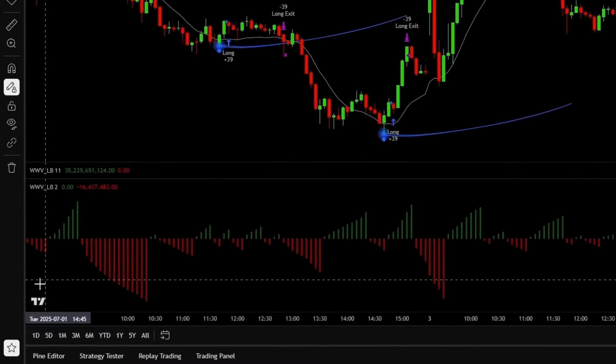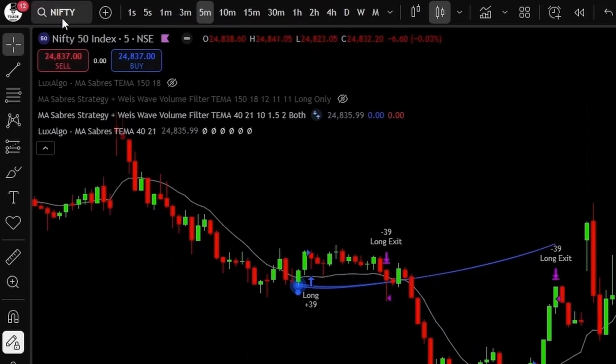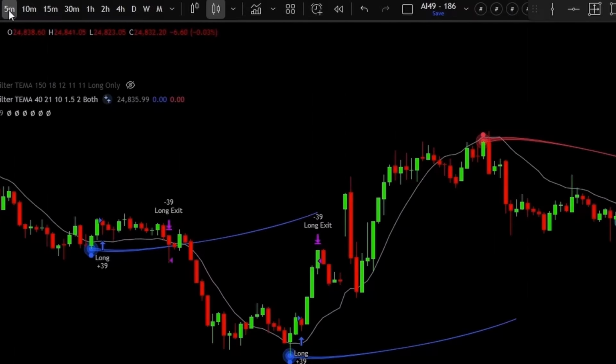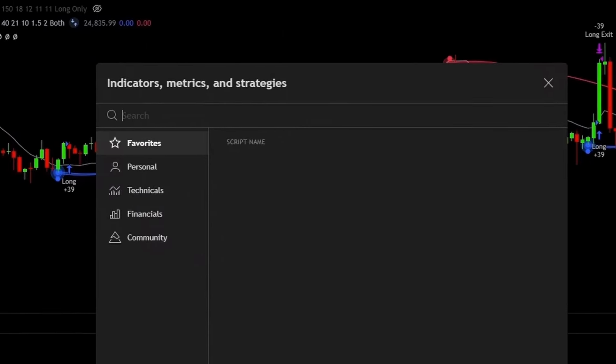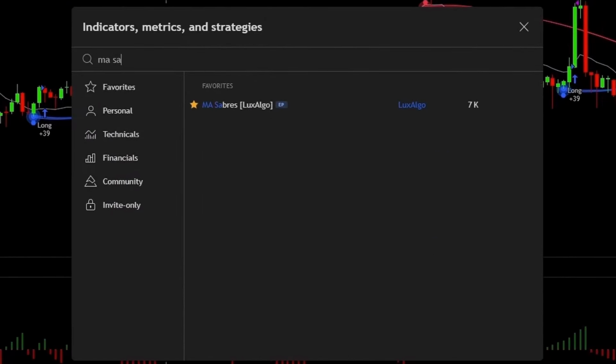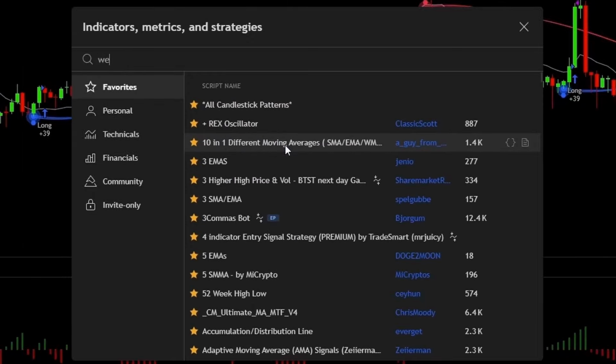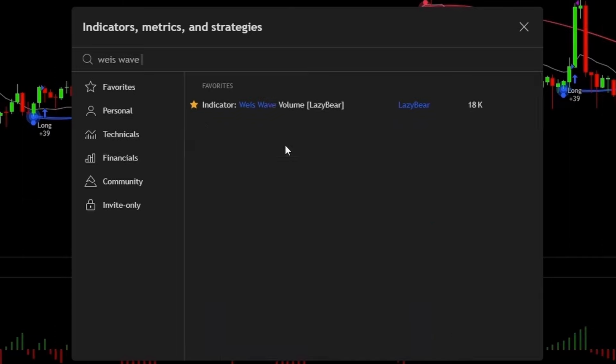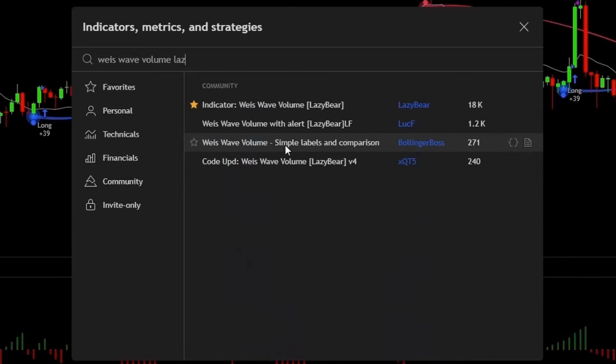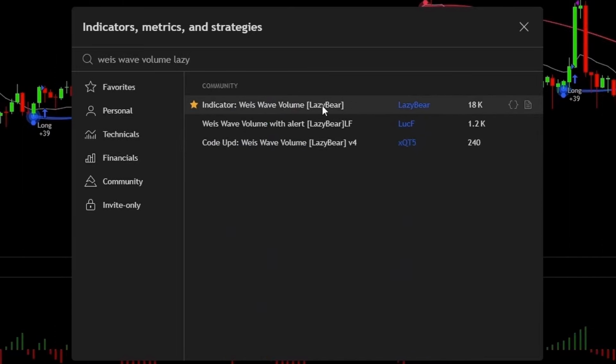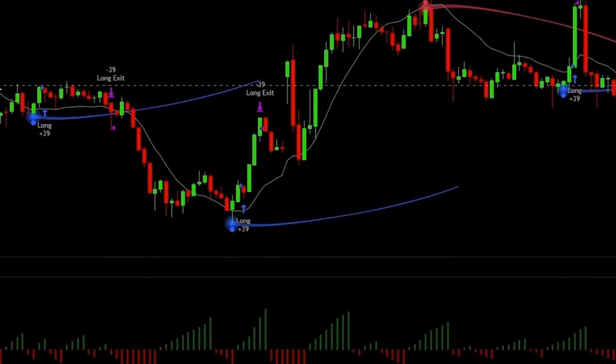Okay, for this strategy, first head over to TradingView and set up the NIFTY 5-minute chart. Now first, I'm going to show you the original video strategy setup, so with their settings, and then I will show you my optimized version. For this strategy, first open up the Indicators tab and type in MA Sabres. Add this one to your chart. After that, type in Weiss Wave Volume by LazyBear and add this one to your chart. These are the only two indicators we will need for this strategy.